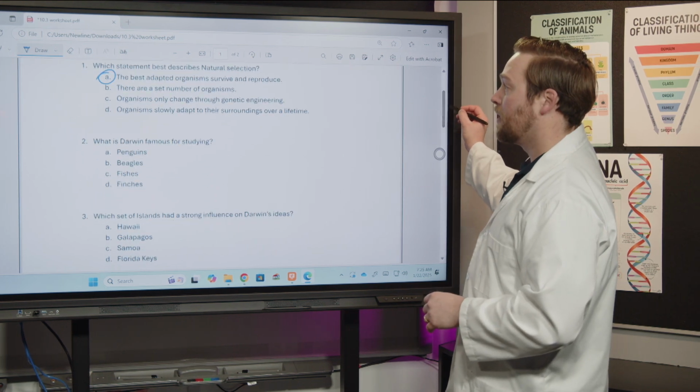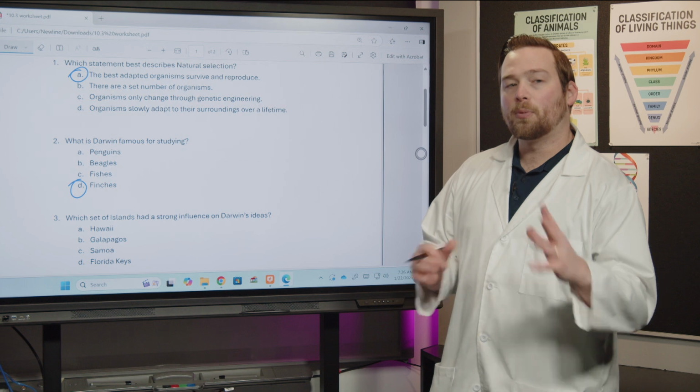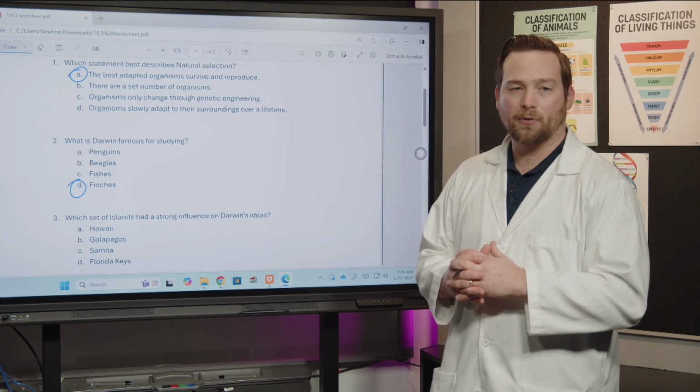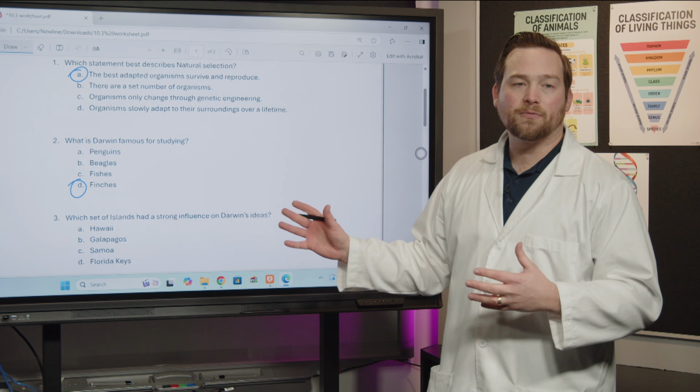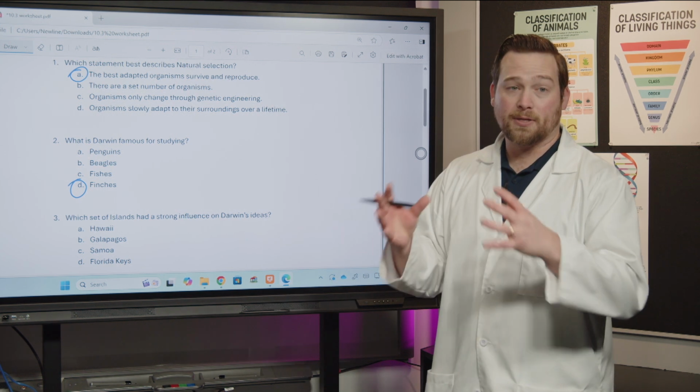Let's keep it going. Number 2 says, what is Darwin famous for studying? So he studied evolution, but what animals was he really looking at? Well, from our first lesson of this unit, you might remember that he was studying these type of birds called finches. Finches are these little birds. They were all over a certain island chain. I don't want to spoil it for number 3. But what he saw in these finches is that the finches looked alike, but their beaks were all different.